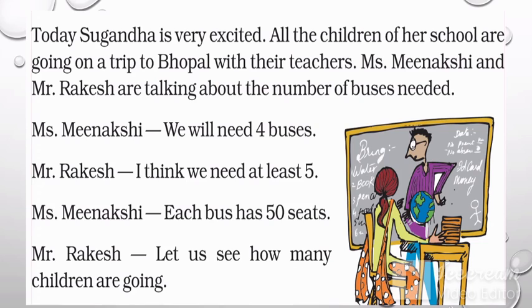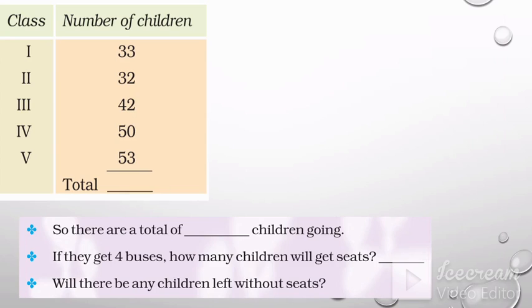So, Miss Meenakshi and Mr. Rakesh are talking about number of buses. But before deciding about bus, they should know about the number of students who are going on the trip. So, Mr. Rakesh is saying, let us see how many children are going. Here are the classes and the number of children who are going on the trip. 33 children from class 1, 32 children from class 2, 42 children from class 3, 50 children from class 4, and 53 from class 5.